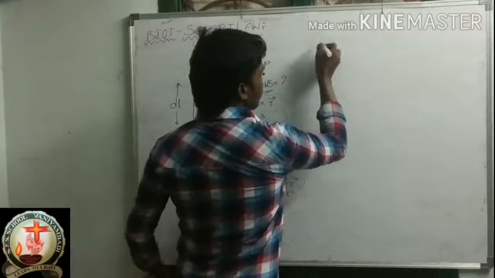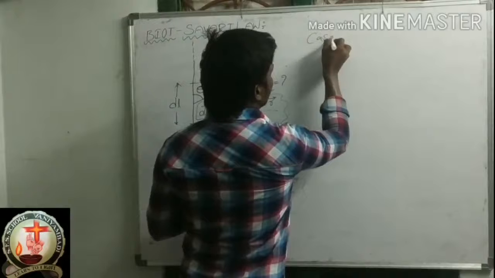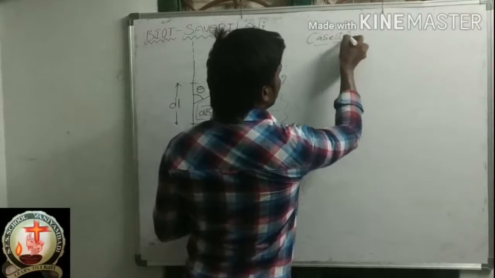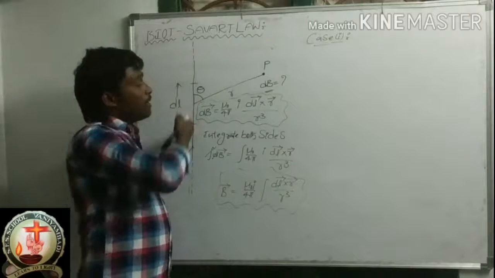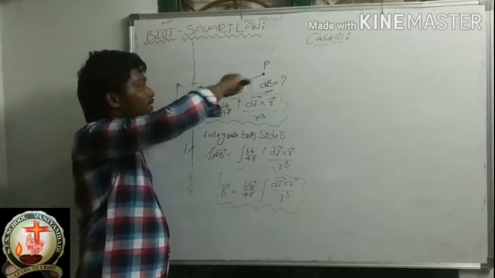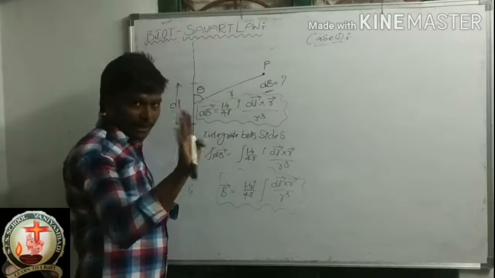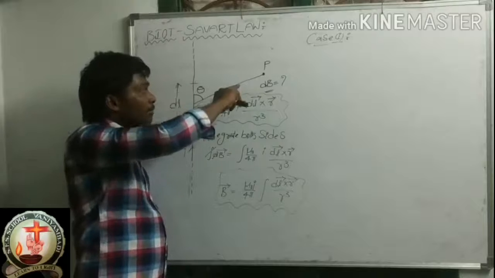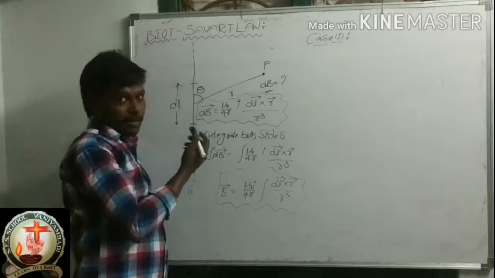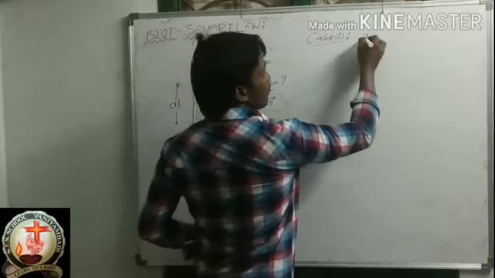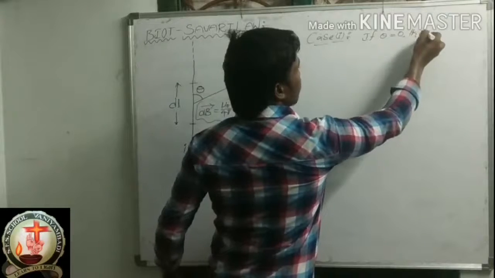Case 1. The angle between dl bar and R bar, the angle is 0. I am taking the angle between dl bar and R bar as 0. So instead of theta I am taking 0. Theta value is how much? If theta is equal to 0, then what happens?